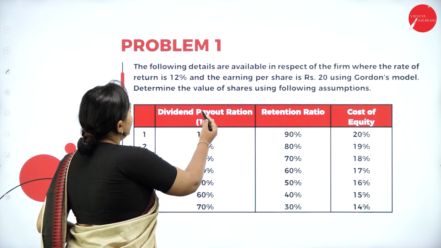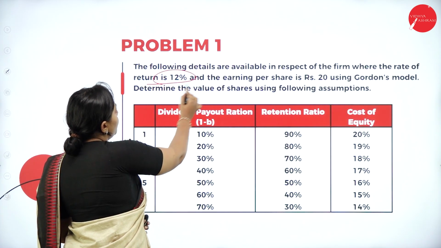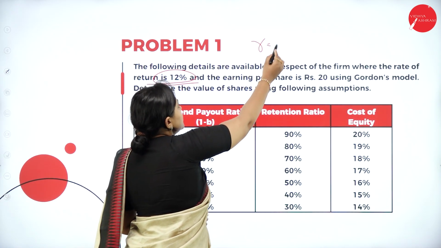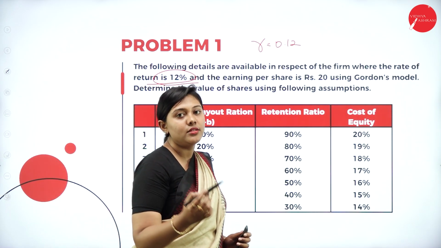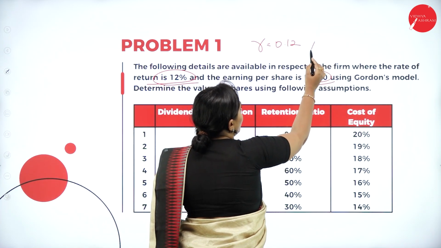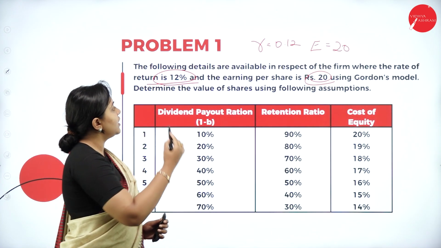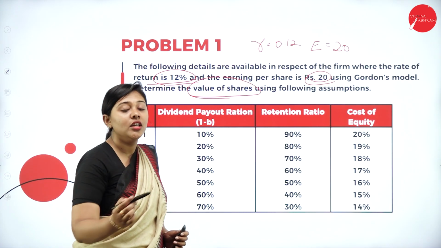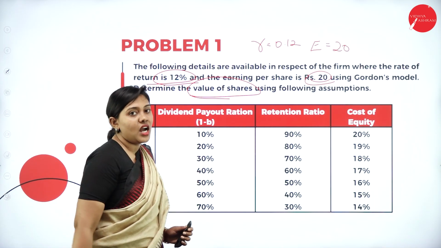The following details are available in respect of a firm where the rate of return is 12%. What is R given in the question? The rate of return is how much? 0.12. Since it's 12%, we are converting it into the decimal 0.12. And the earnings per share is rupees 50. Using Gordon's model, determine the value of shares. So what do we have to find out? The value of the share, the price of the share. We have to compute that using the following assumptions.